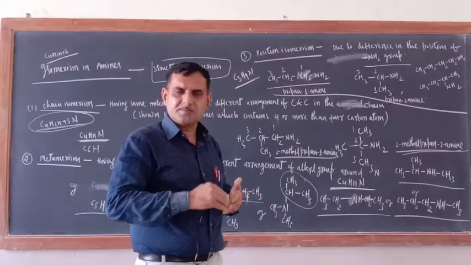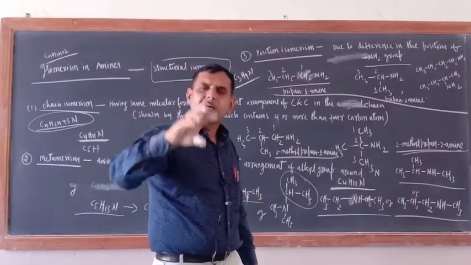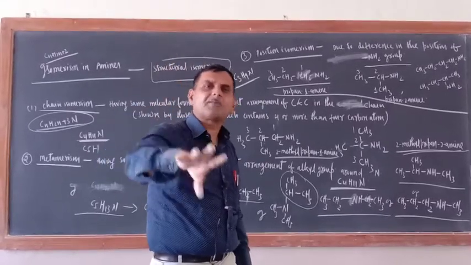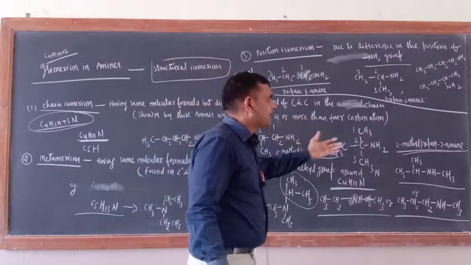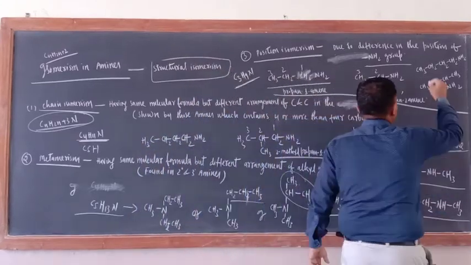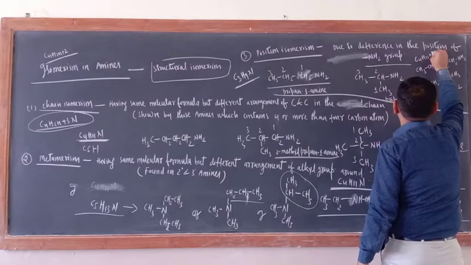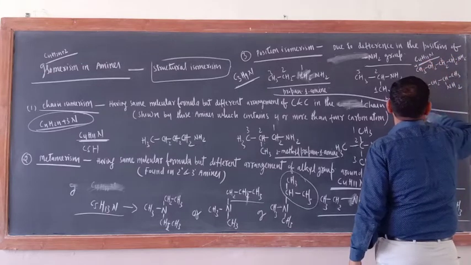Position isomerism is the isomerism which arises due to the difference in the position of a double bond, triple bond or functional group. Okay, so the position of the functional group is different here. Just see in this case also. What is the formula of this one? C4H11N. Just see here 1, 2, 3 and 4. 1, 2, 3 and 4.